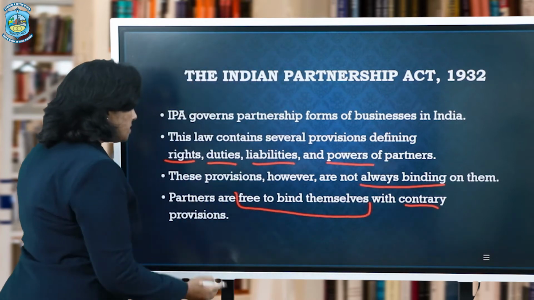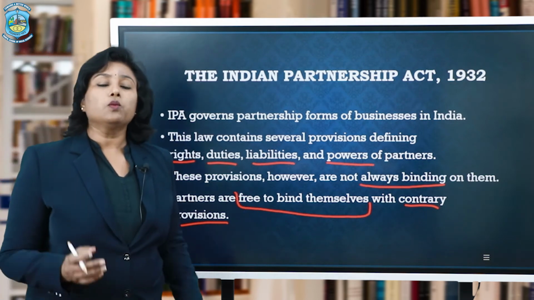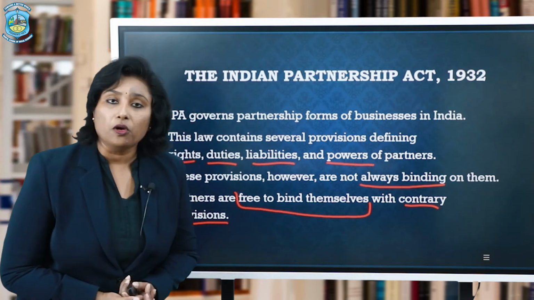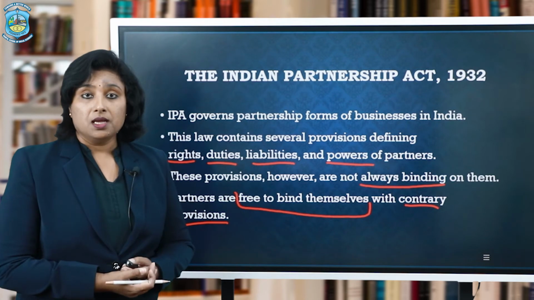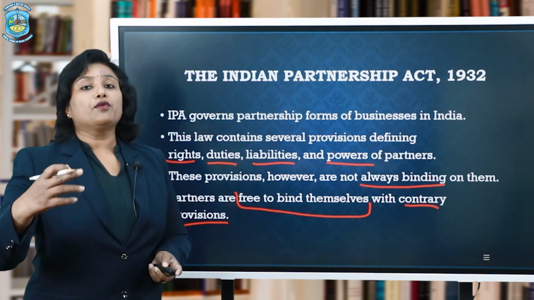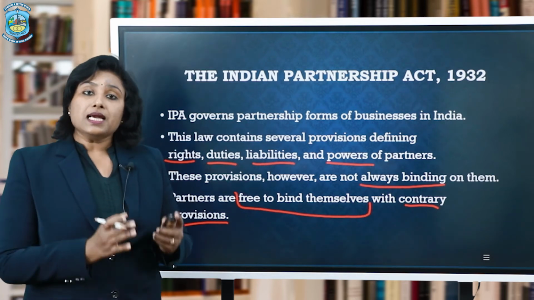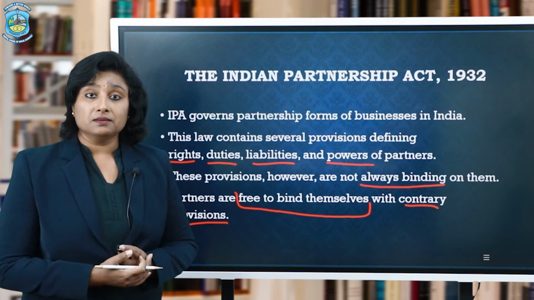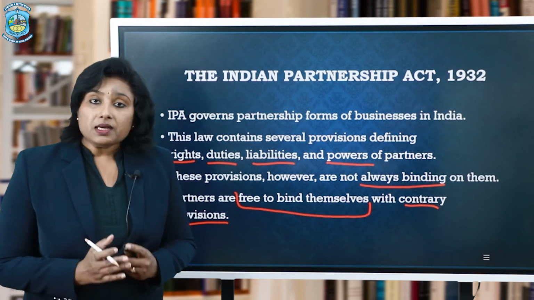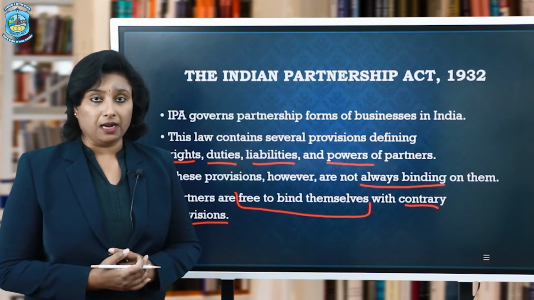Now, what do these contrary provisions mean? It means that it is not necessary that whatever is given in the Act has to be followed by the partners or the firm. They can have, with their own agreement, some other provisions to run their own business, and such provisions will prevail. I repeat, it is not necessary that only the provisions given in the Act are to be followed by the partners.